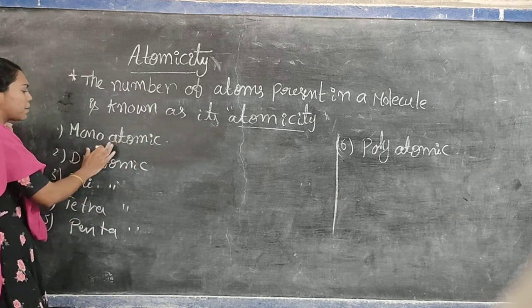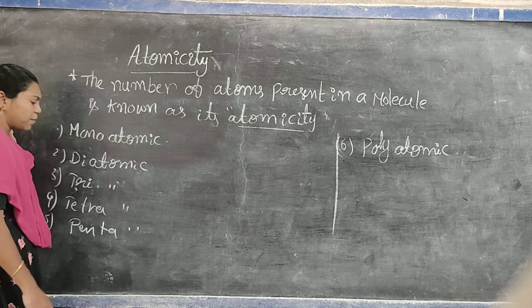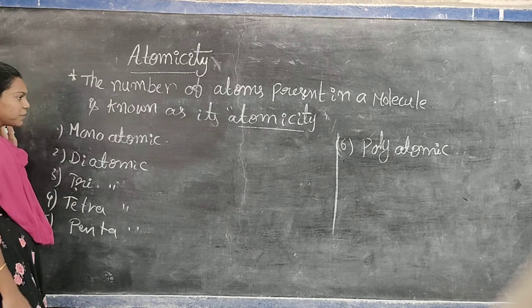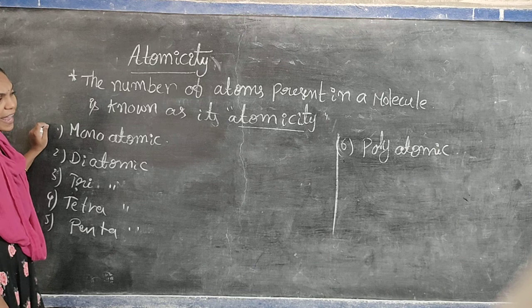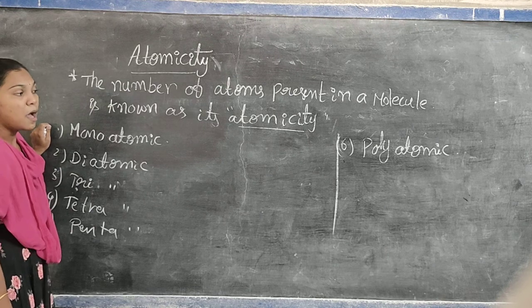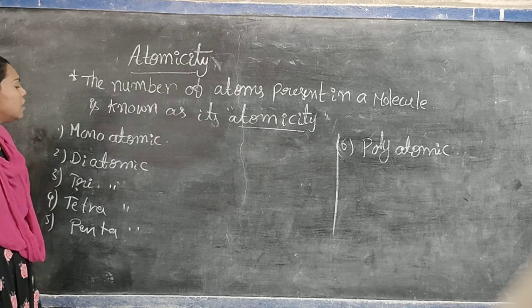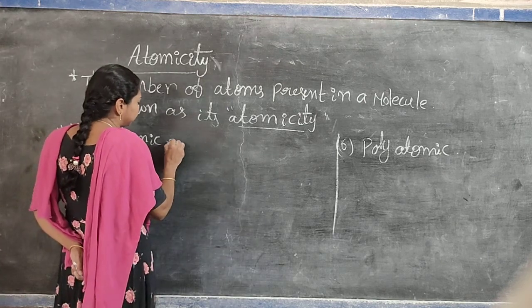One is monoatomic molecules, 2 is diatomic molecule, and 3 is triatomic molecule. 4 is tetratomic molecule, 5 is penta, and 6 hexa, 7 hepta, 8 octa, 9 nona, and 10 deca. But after 5 we can write polyatomic molecules.